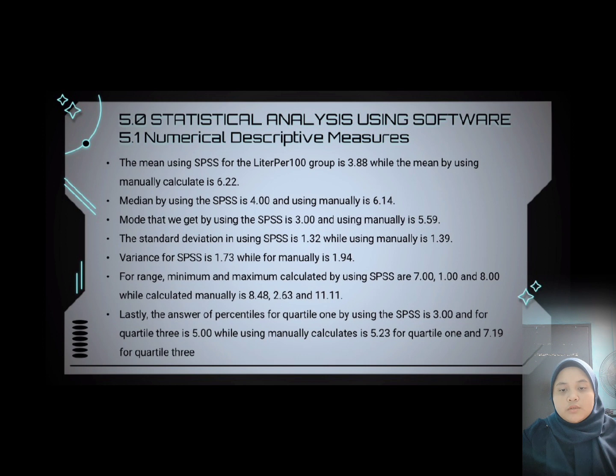The standard deviation using SPSS is 1.32 while manually is 1.39. Variance for SPSS is 1.73 while for manually is 1.94. For range, minimum and maximum calculated using SPSS are 7, 1 and 8, while calculated manually are 8.48, 2.63 and 11.11. Lastly, the percentile for quarter 1 using SPSS is 3 and for quarter 3 is 5, while calculated manually it is 5.23 for quarter 1 and 7.19 for quarter 3.